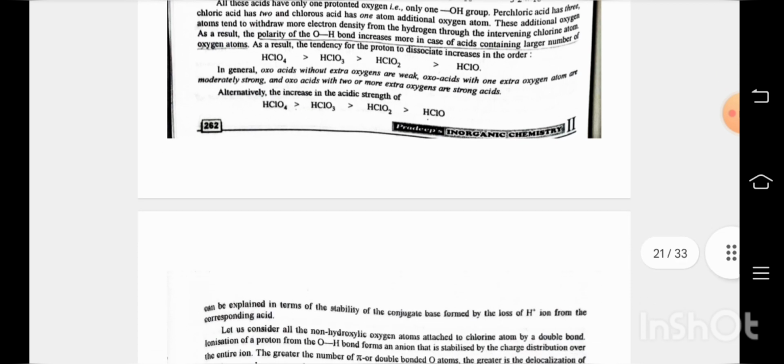This additional oxygen atom tends to withdraw more electron density from the hydrogen through the intervening chlorine atom. The polarity of the OH bond increases more in the case of acids containing a larger number of oxygen atoms. Oxo acids without extra oxygen are weak, oxo acids with one extra oxygen atom are moderate, and oxo acids with two or more extra oxygens are strong acids, increasing the acidic strength of HClO4 greater than HClO3 greater than HClO2 greater than HClO.